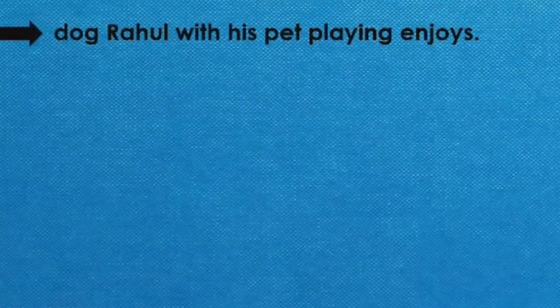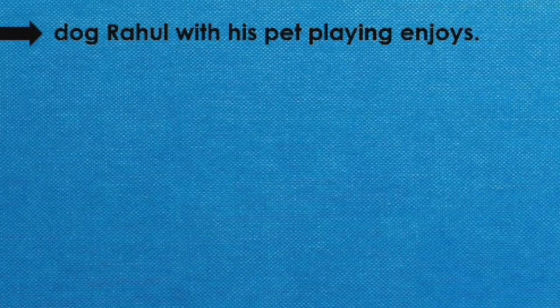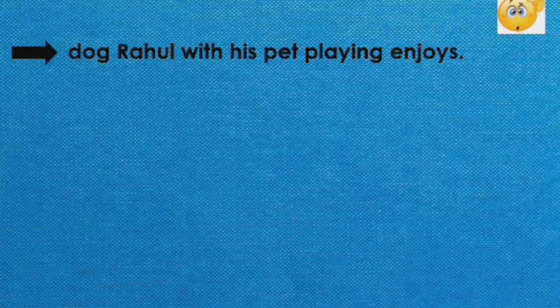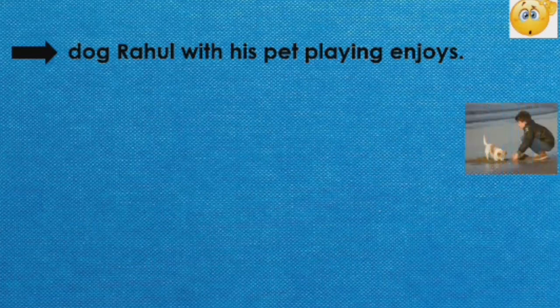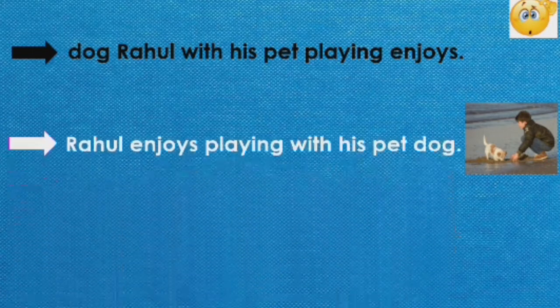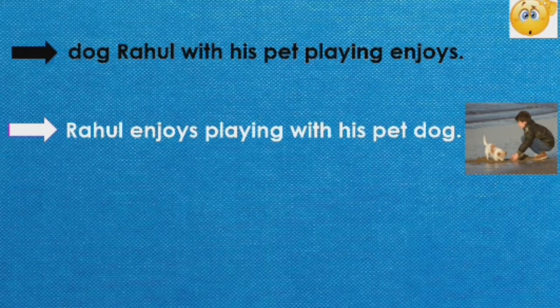Let us understand it with a group of words. Dog, Rahul, with his pet, playing, enjoys. It's quite confusing. It does not make any sense, right? Let us understand it with a picture. One boy is playing with a dog, which is his pet dog, and is actually enjoying it. Alright? So, when we arrange this group of words, it becomes a sentence.